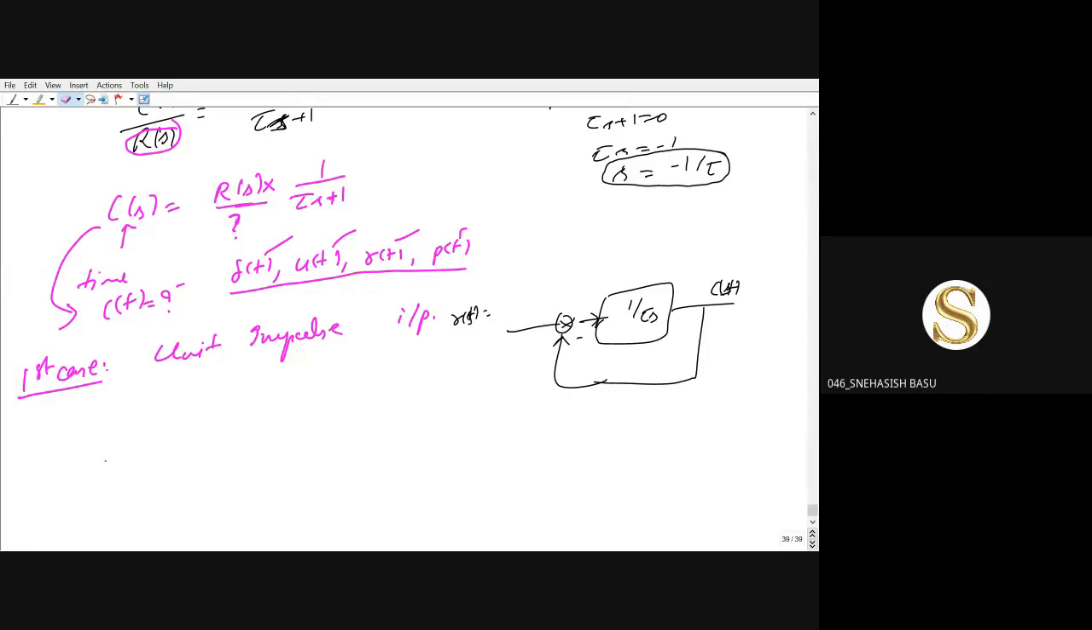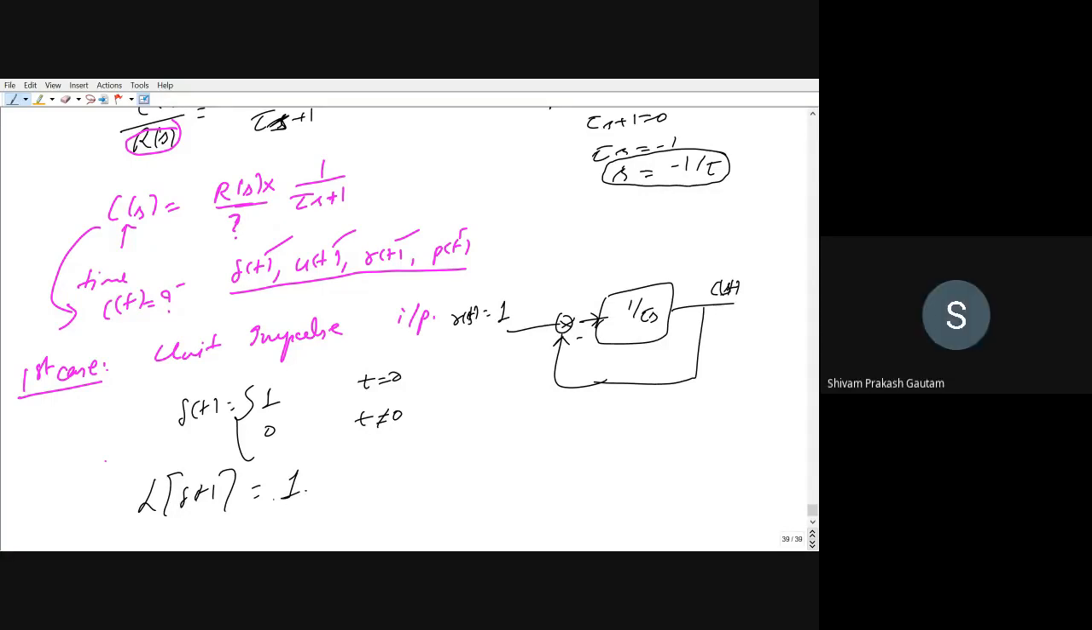1 by s? Laplace transform of delta(t), can anyone tell me? Delta(t) is equal to 1 and 0. It will be equal to 1 when t is equal to 0, and it will be equal to 0 when t is not equal to 0. Now Laplace transform of delta(t) is how much? We have to see that.